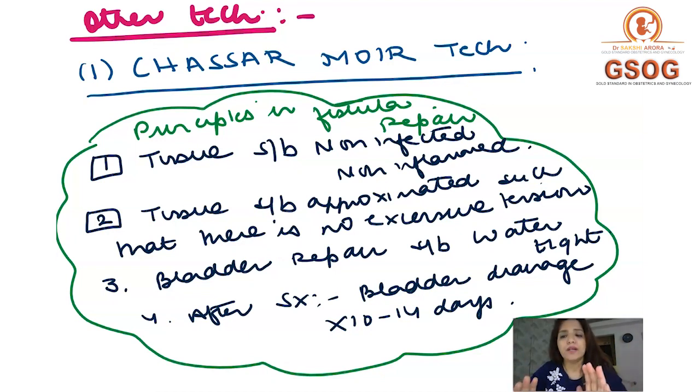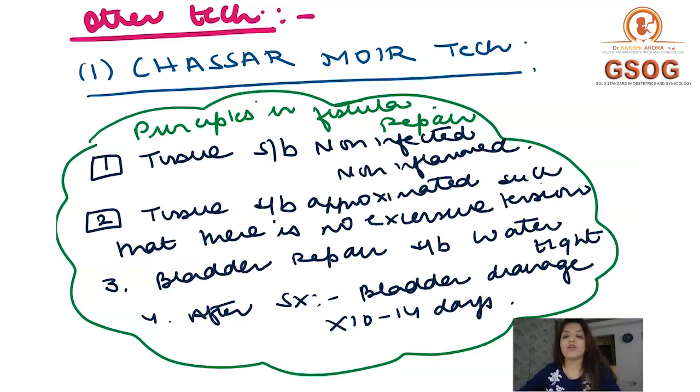Now, for all the PG entrance students and for all the undergraduate students, there are certain principles which have to be kept in mind no matter what technique you are adopting for repairing a vesicovaginal fistula. Number one principle is that always the tissue should be non-infected and non-inflamed. And this is the reason why I told you that if a fistula is detected after 24 to 48 hours of any surgery, then you have to wait for 6 weeks to repair it.